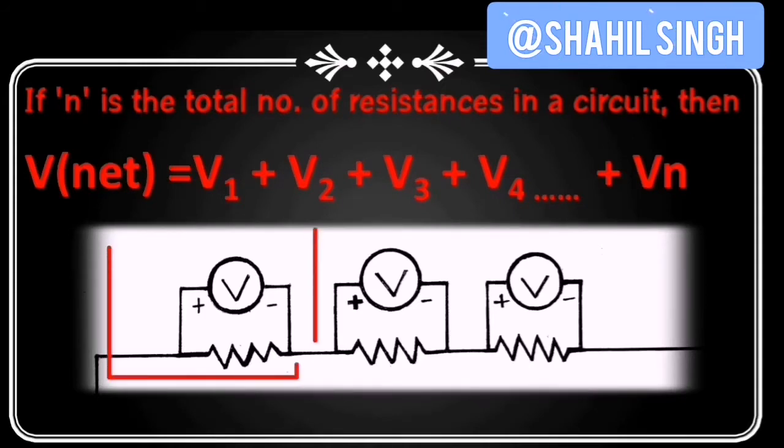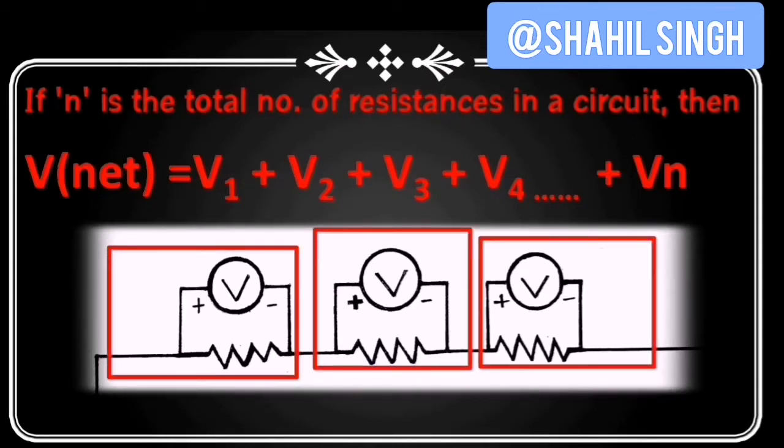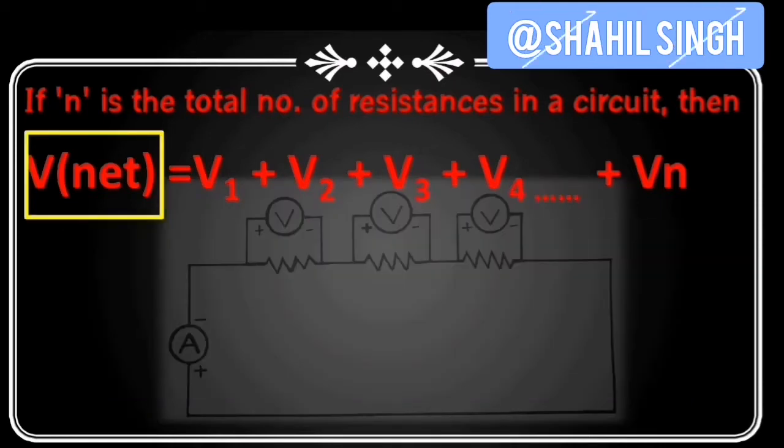So you will have 3 voltmeters attached to each of the resistors. So you will have 3 different voltages that will give the sum as the total potential difference in the circuit. Remember that property? Yes, that exact property is being used here. So V, which is total potential difference, is equal to V1 plus V2 plus V3 up to Vn.